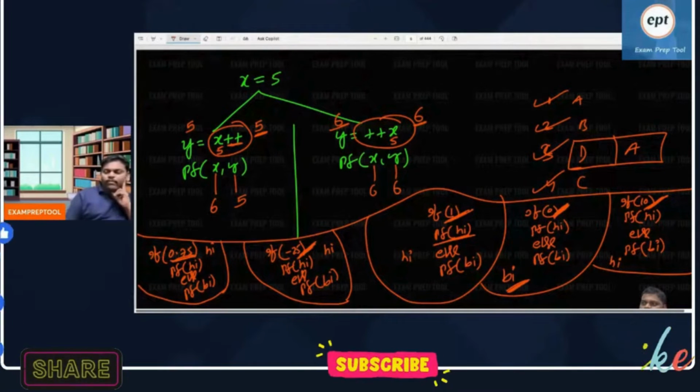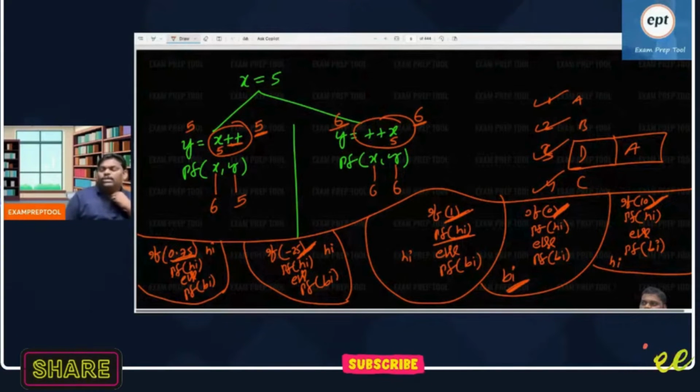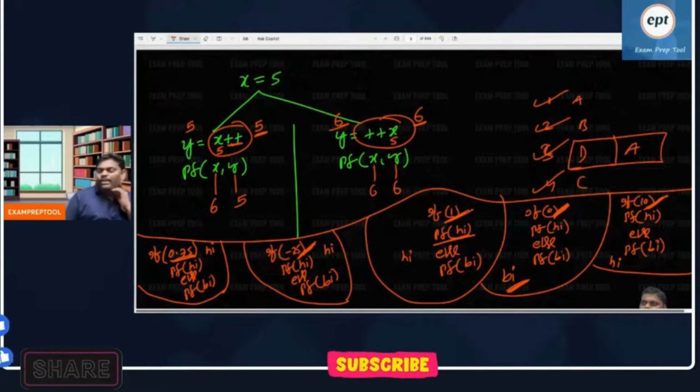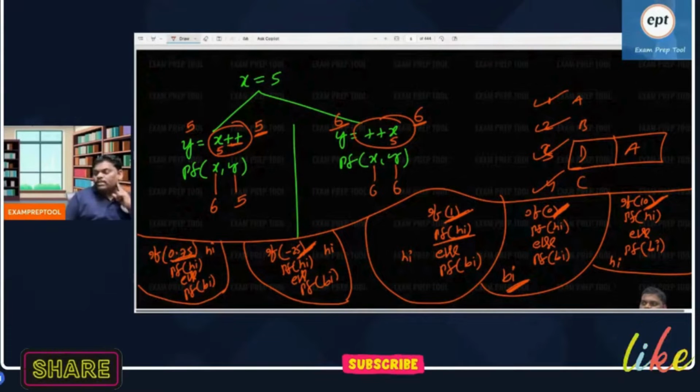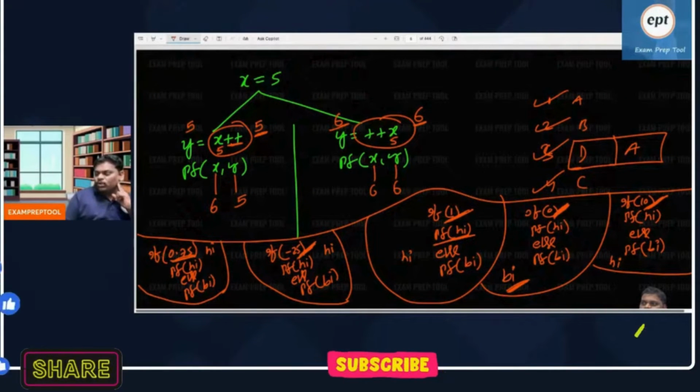I hope everyone is comfortable. So, the GATE exam will check the basics very strongly. They will verify: do you really know post-incrementation? Do you really know pre-incrementation? Do you really know conditional statement checking? If 1, condition true. If 10, true. If minus 25, true. If 0.75, true. If 0, condition fails.